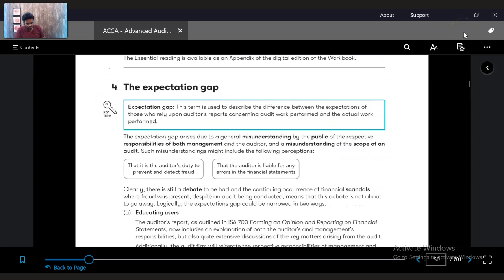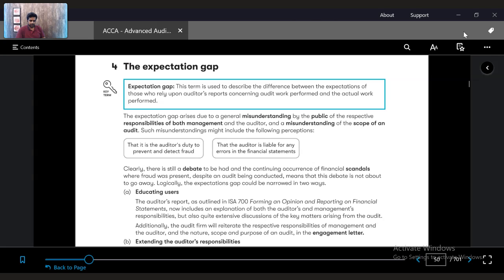And this leads to the question of the expectations gap. There has to be a clear case of what the auditor is liable for. You cannot make the auditor liable to prevent and detect fraud. What is his liability? His liability is only in relation to errors in the financial statement.